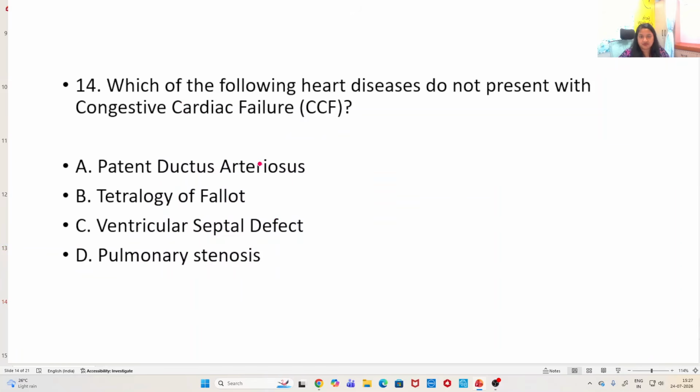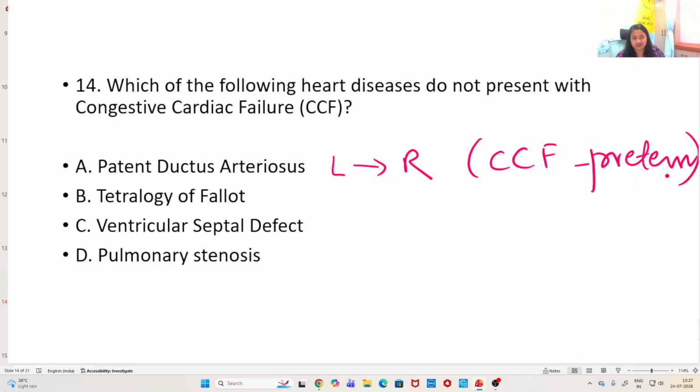Okay, which of the following heart diseases do not present with congestive cardiac failure? Okay, now usually patent ductus arteriosus is left to right shunt. This can present with CCF, especially in preterms. Especially in preterm babies, it can present with CCF, and a child with hemodynamically significant PDA should be watched for signs of CCF, okay, clinically. Tetralogy of Fallot is a right to left shunt. It is a cyanotic heart disease, okay.